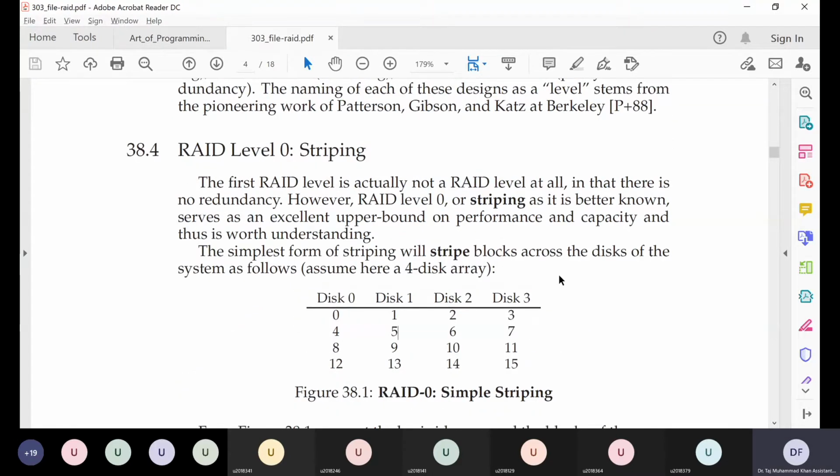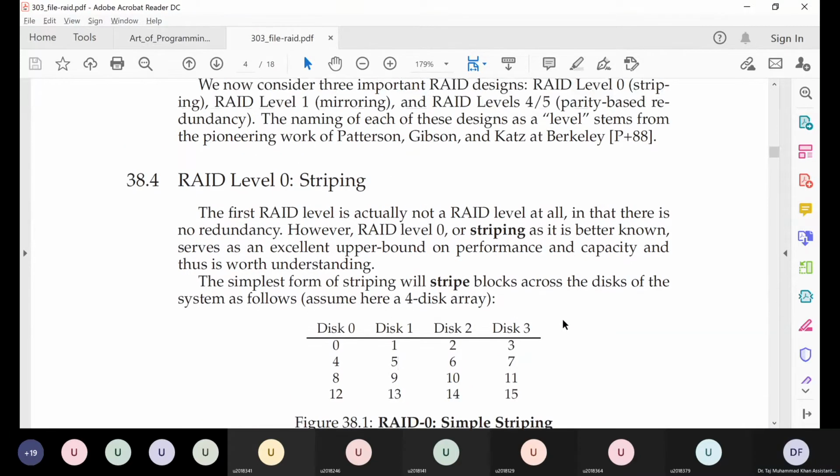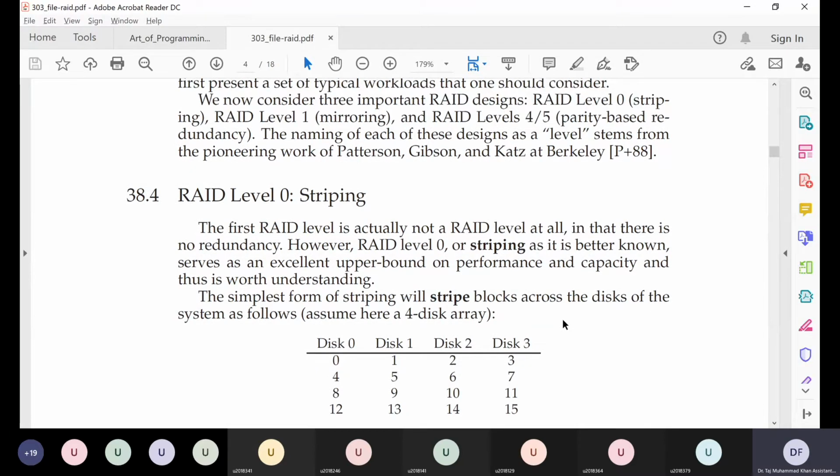Or how would it measure on all those 3 axes? The axes of capacity, reliability, and performance.